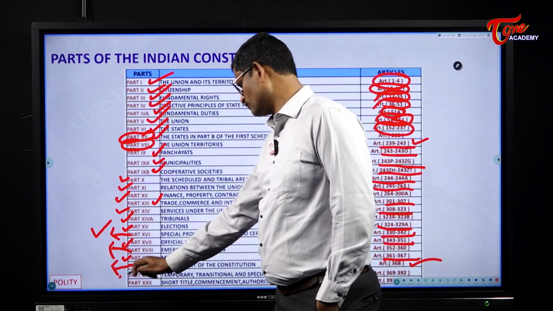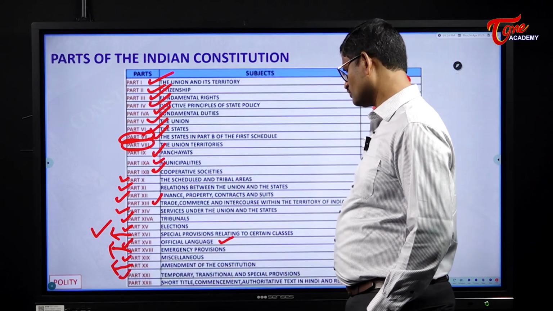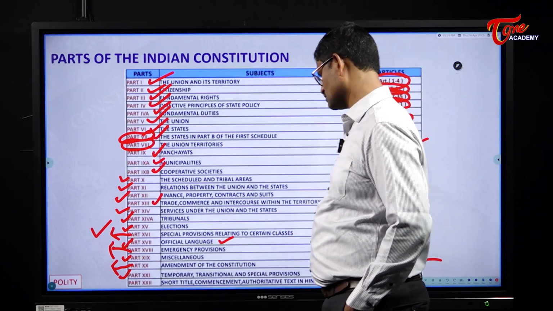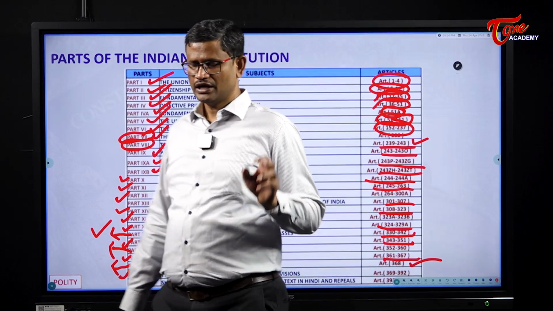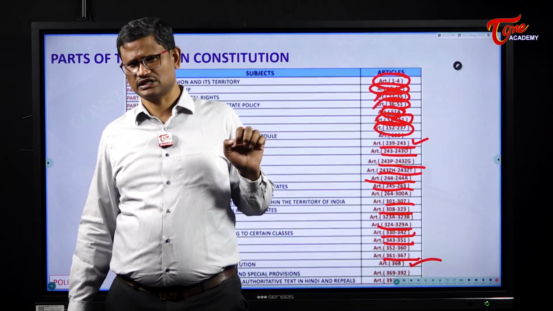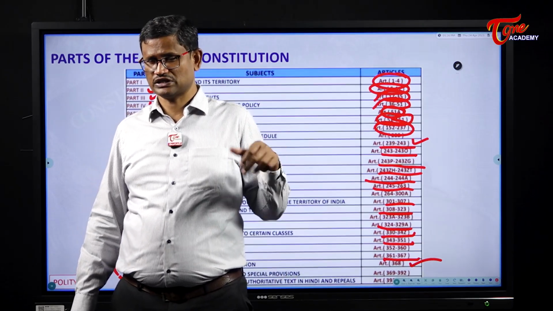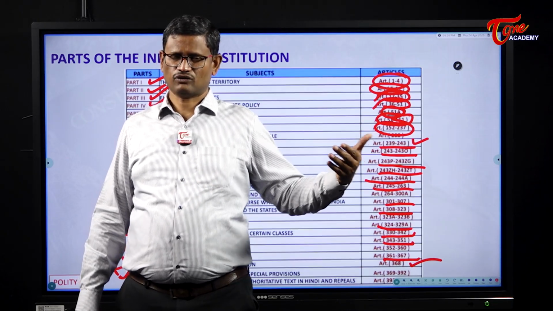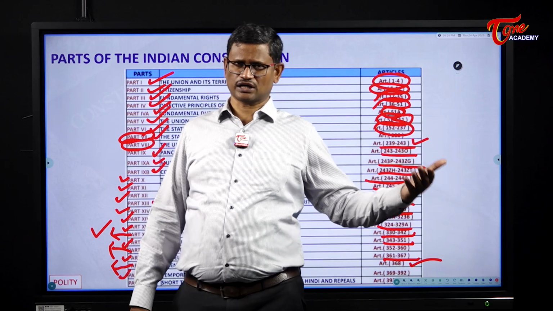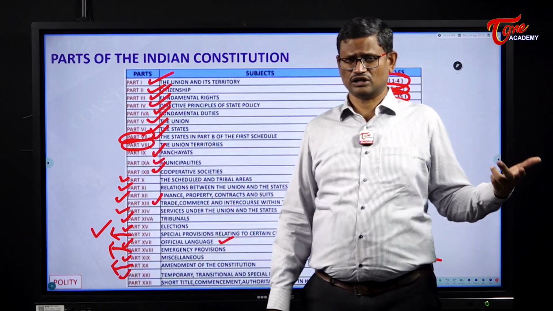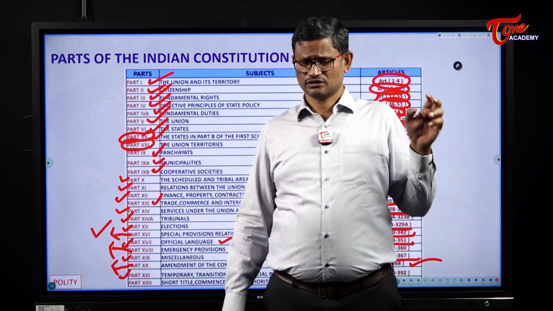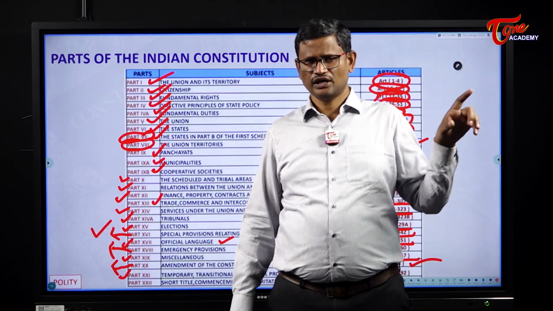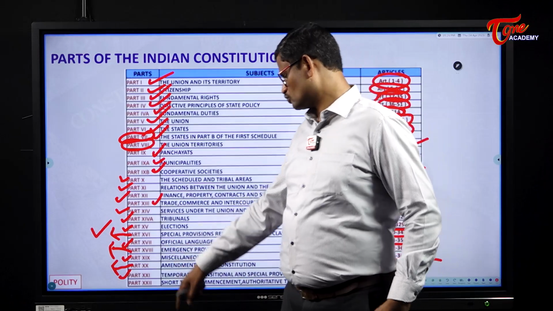Then Part 21. Part 21 of the Indian Constitution deals with the temporary, transitional and special provisions. For example, in India, there are some states which enjoy special status, special provisions, special safeguards. For example, Gujarat, the backward regions in Gujarat like Saurashtra and Kutch, then Maharashtra, the Marathwada region. Like this, some of the states which are given certain special constitutional safeguards are dealt with by Part 21.